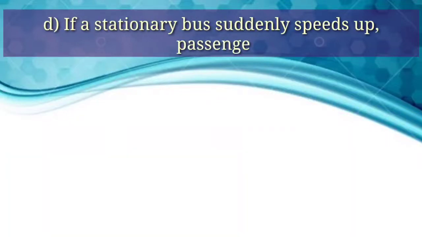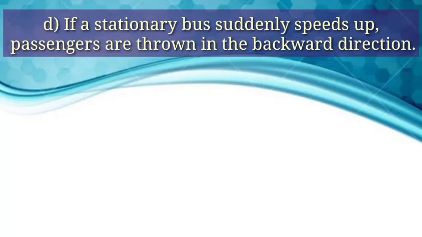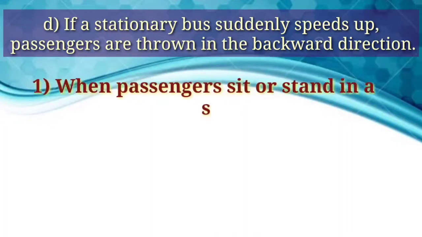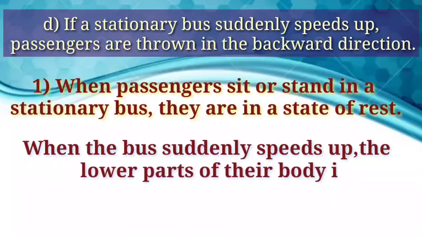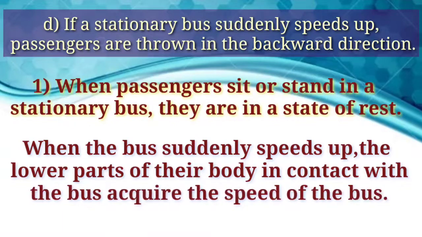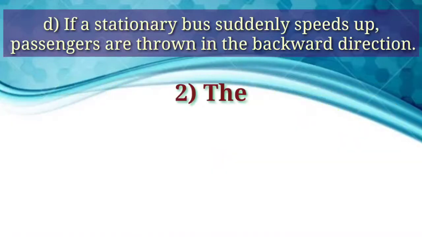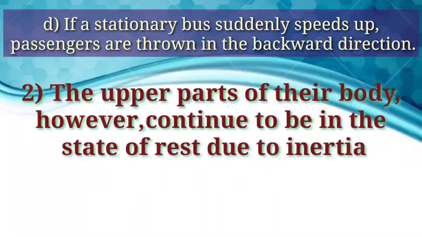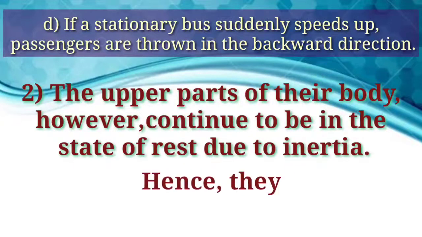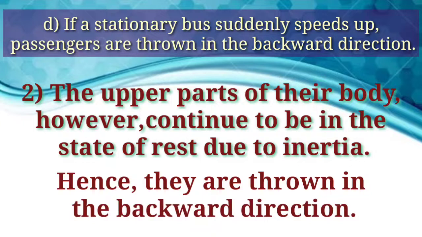D. If a stationary bus suddenly speeds up, passengers are thrown in the backward direction. Answer. When passengers sit or stand in a stationary bus, they are in a state of rest. When the bus suddenly speeds up, the lower parts of their body in contact with the bus acquire the speed of the bus. The upper parts of their body, however, continue to be in the state of rest due to inertia. Hence, they are thrown in the backward direction.